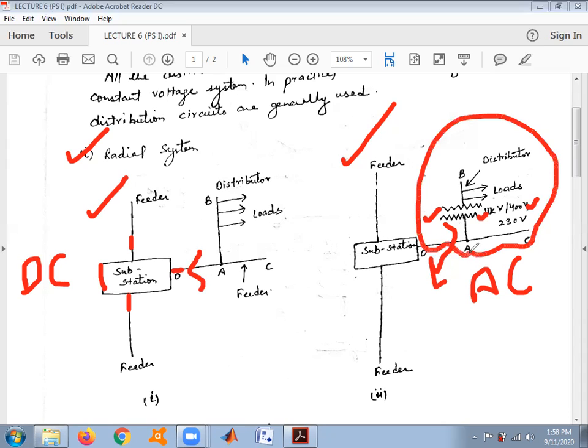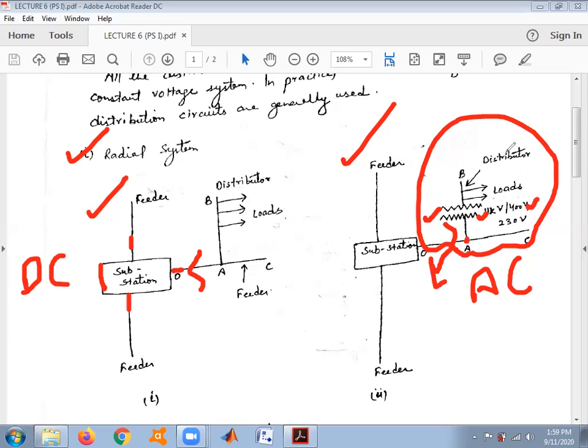So all the consumers connected across the distributor may have their power supply interrupted during the fault. The second major disadvantage is that the end of the distributor nearest to the feeder point will be heavily loaded. This is one more drawback. Due to these drawbacks, the radial system is generally used for short distances only.